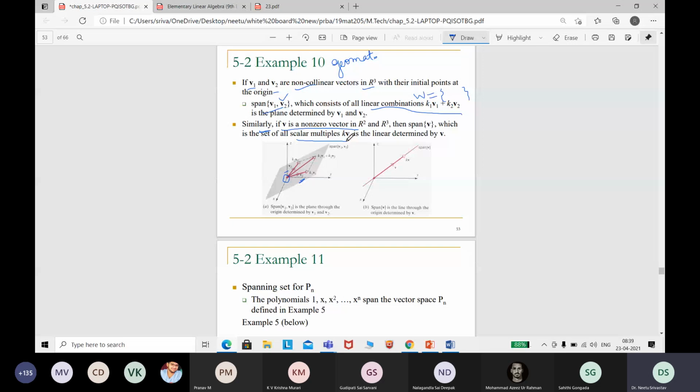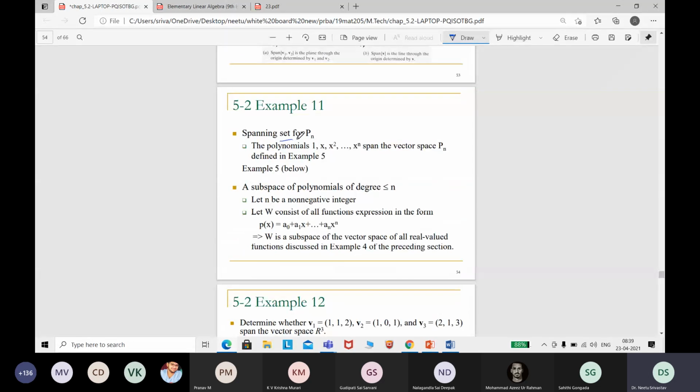So if I say that W is a set defined with k1 v1 plus k2 v2, you write the spanning set. You see the linear combination and pick the vectors there, right? That is how we do it, and this is the geometrical interpretation for the spanning. I hope this is understood. Next is